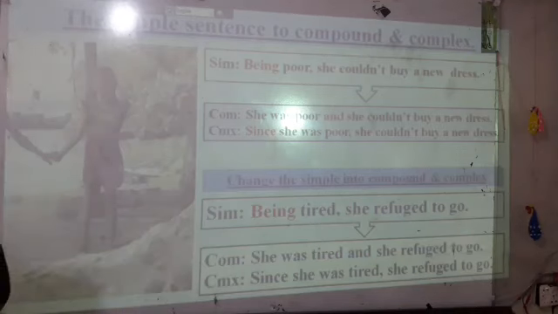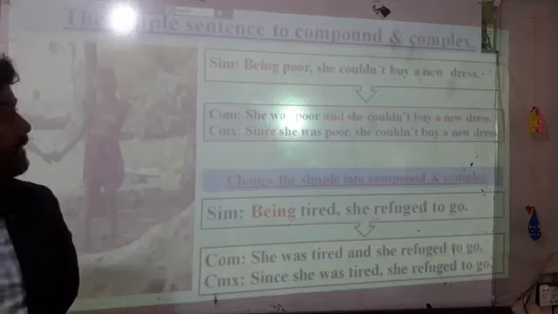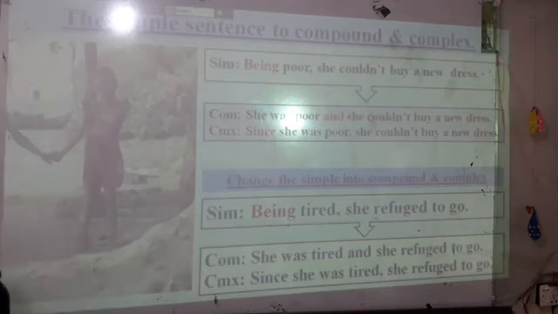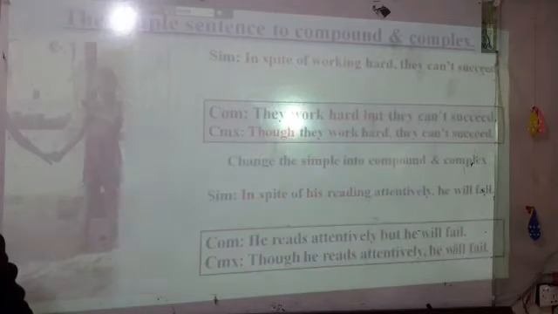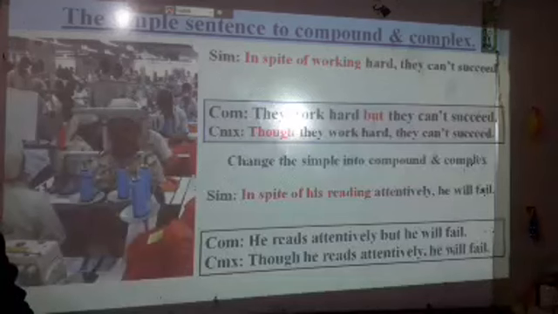Look at another sentence, and of course every student can easily change a simple sentence to compound and complex.